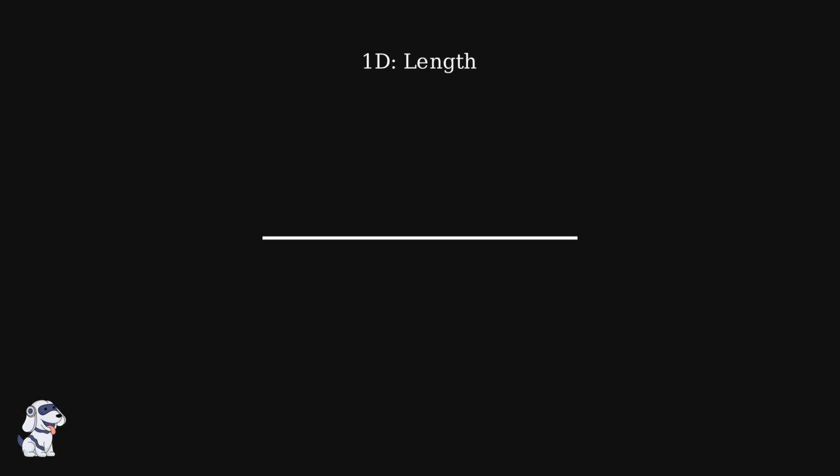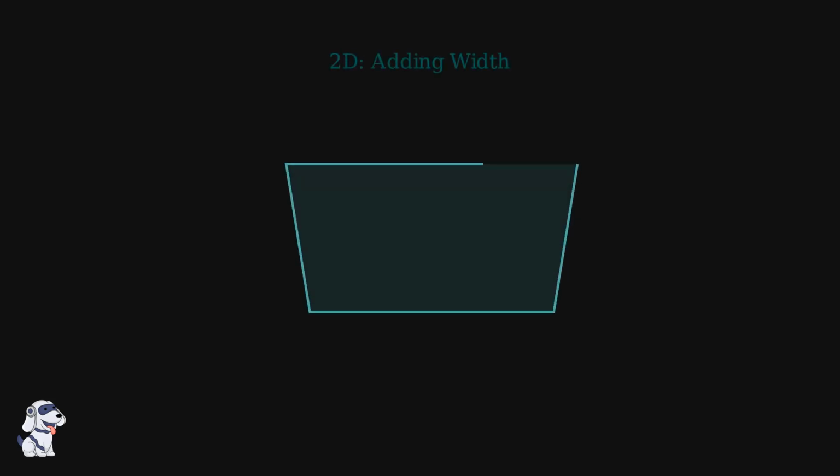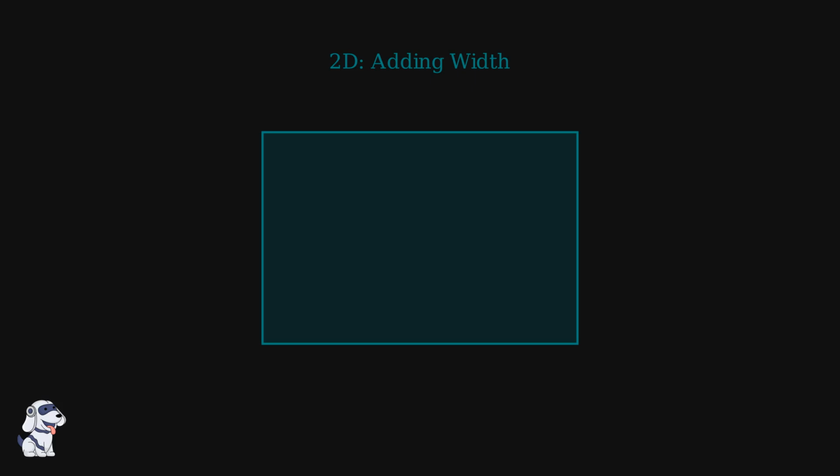Imagine a single line representing pure length. When we extend this line along a second perpendicular axis, we generate a plane. This is the foundation of 2-dimensional geometry. In 2 dimensions, every point is defined by 2 coordinates, an x and a y value, defining both length and width. This plane is where all flat shapes exist. Without width, we are restricted to a single direction. With it, we gain an entire surface.